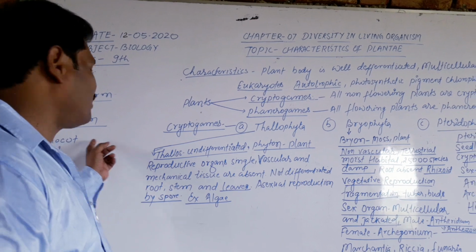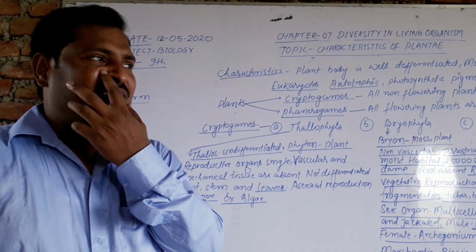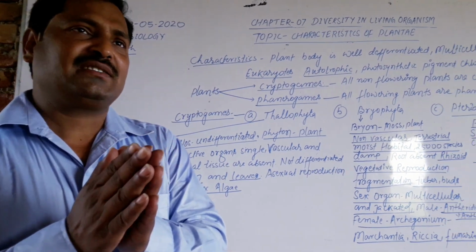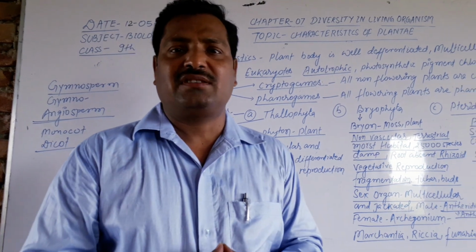If the seed has one cotyledon, it is called a monocot, and the second one is dicot. If the seed has two cotyledons, they are called dicots. So these are the topics, dear students. We have discussed all these things.